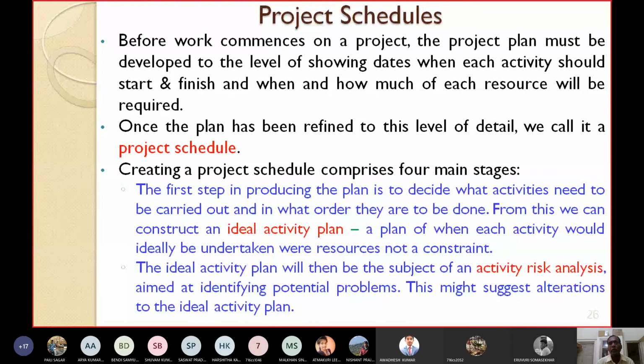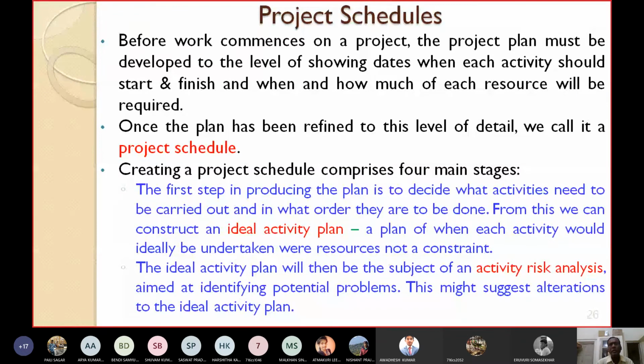You have to say when each activity should start and when each activity should be finished. So the start dates and finish dates you must show. Also you have to show which activity will require how many resources, how much resources. That also you have to include in the plan.